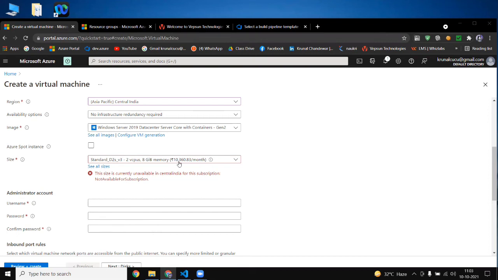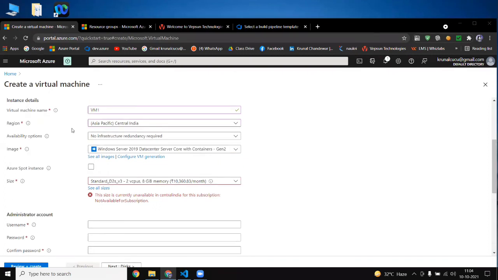and for that we pay 10,000 rupees per month to Microsoft Azure. If your resource is active for all 30 days, 24 hours, you will be charged 10,360 rupees. And this amount will change if you change your region, or if you change your size.